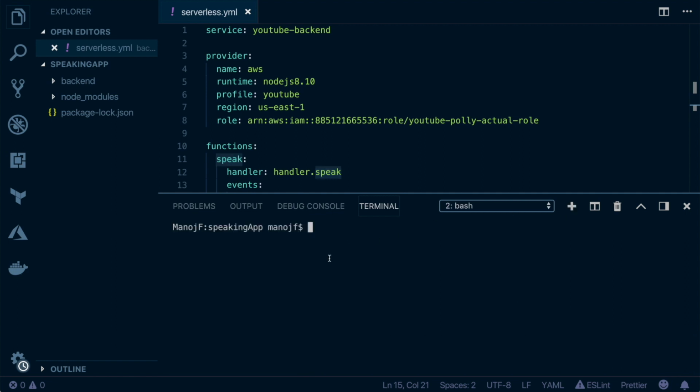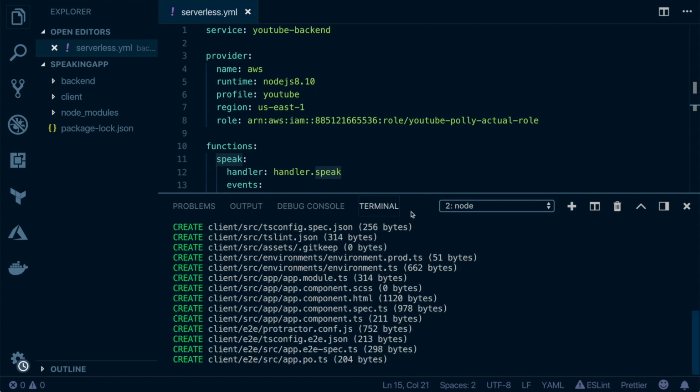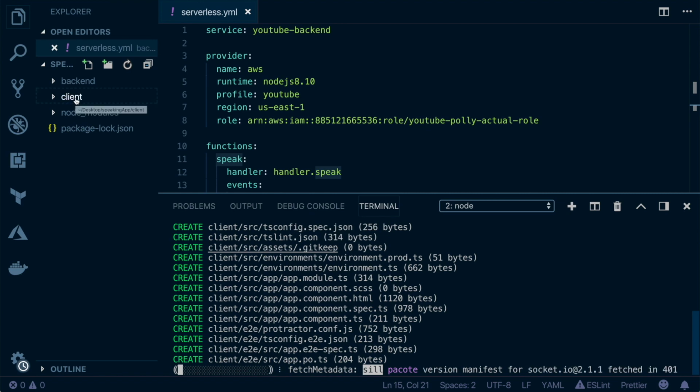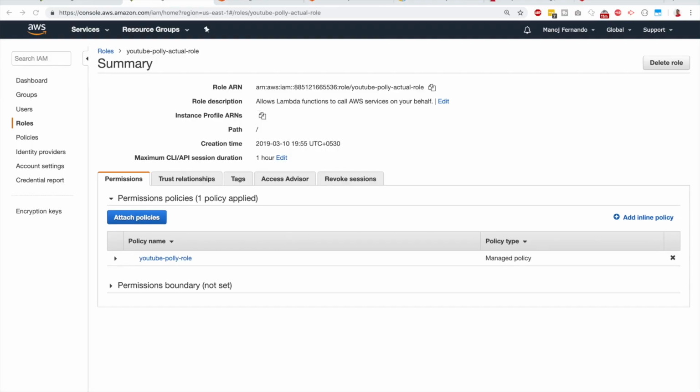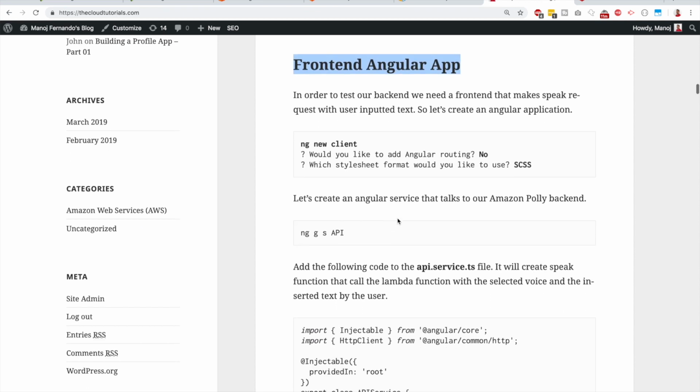So we are going to refer to this from the front end. Before that, we have to have a front end. So let's create a front end. I am on the root level, and I will create a new Angular application. You can use React, Vue.js, or whichever front end framework you like. In my case, Angular. Ng new client. Would you like Angular routing? No, I don't need it. This is a very simple application. So let's create the Angular application. You will see the folder is created called client, and let's go to the blog, and you see we are here.